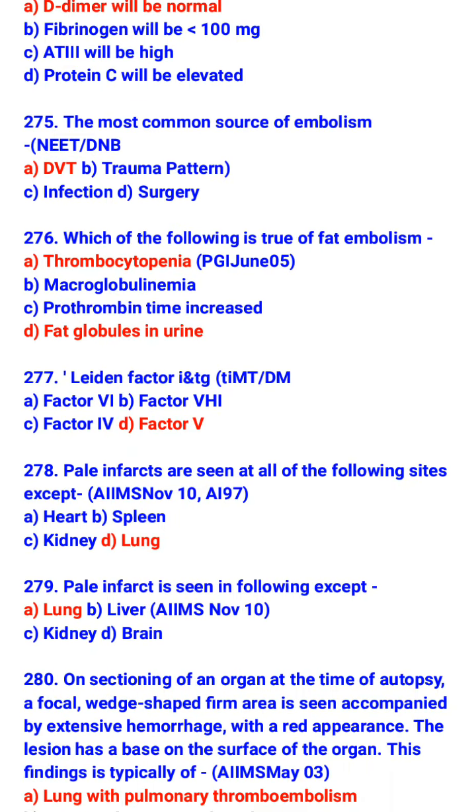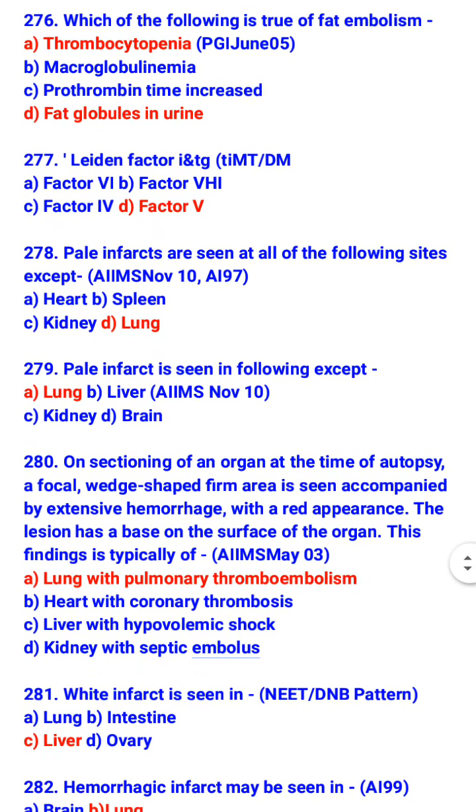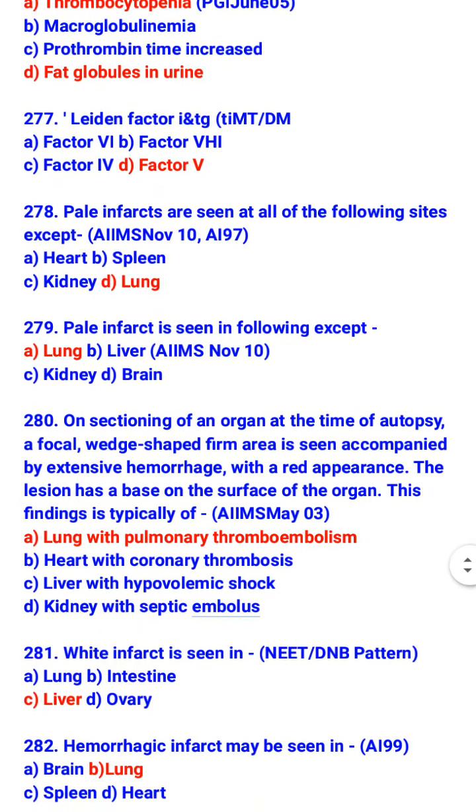Pale infarcts are seen in all of the following sites except lung. So pale infarcts are seen in heart, spleen, and kidney. Pale infarct is seen in the following except lung. So pale infarct is seen in liver, kidney, and brain.